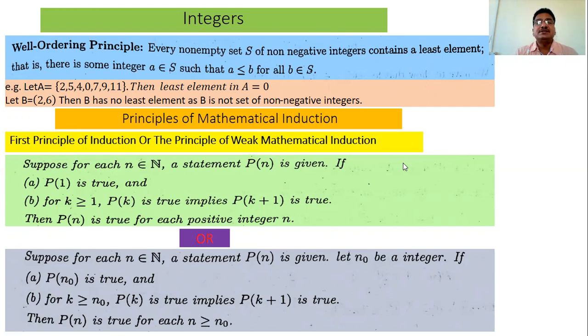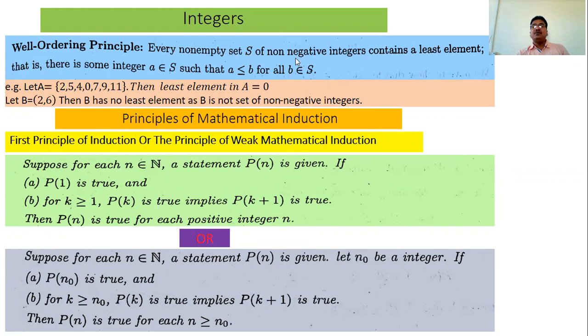Every non-empty set, denoted by S, of non-negative integers. What are the non-negative integers? It means 0, 1, 2, 3, 4, 5. These are the non-negative integers. And we can say the subset S is a subset of capital N, the set of natural numbers, union 0. That is the whole numbers, the set of whole numbers. S is a subset of whole numbers.